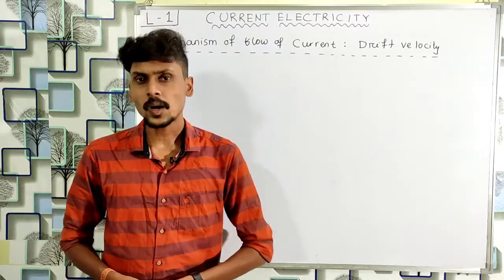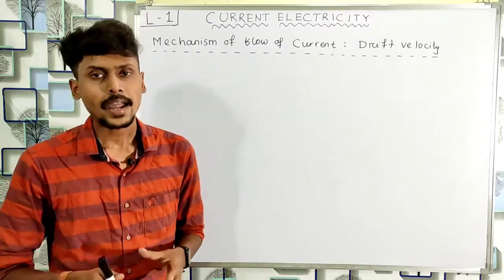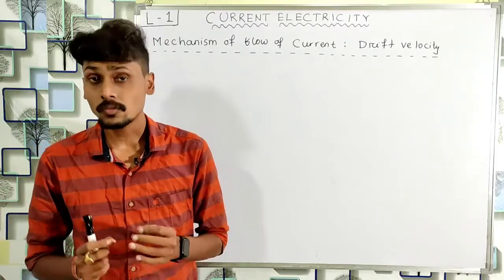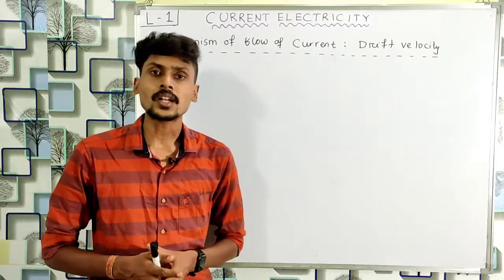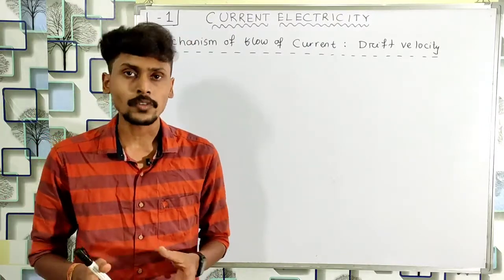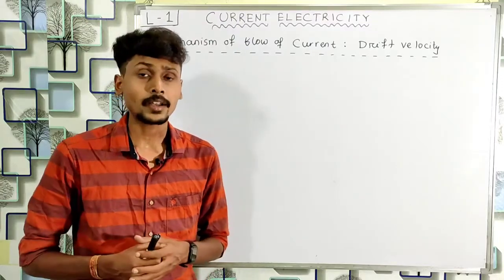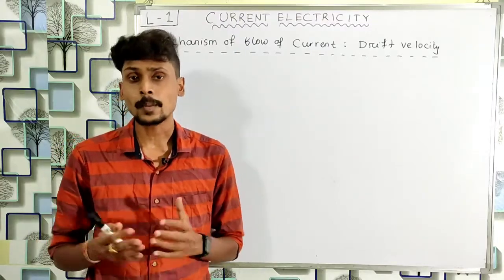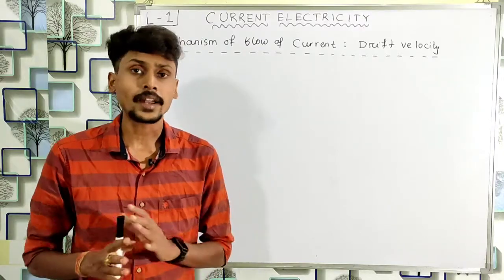So now we'll discuss the next topic, which is the mechanism of flow of current in a conductor, and in this topic we will talk about a new term, which is drift velocity. Students, we know that potential difference is very essential for the flow of electric current, or for the flow of charge. If I take a wire and don't apply any potential difference across its two ends, I will not get any kind of current.